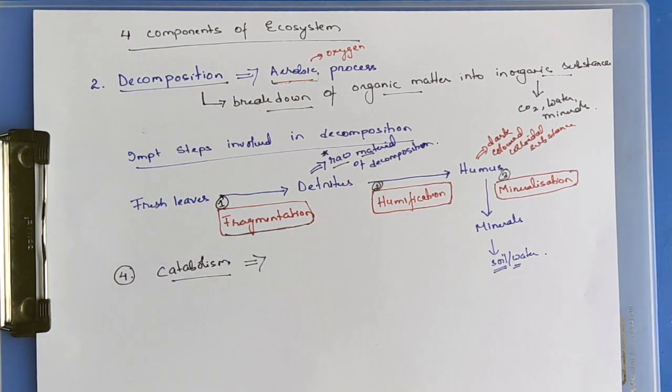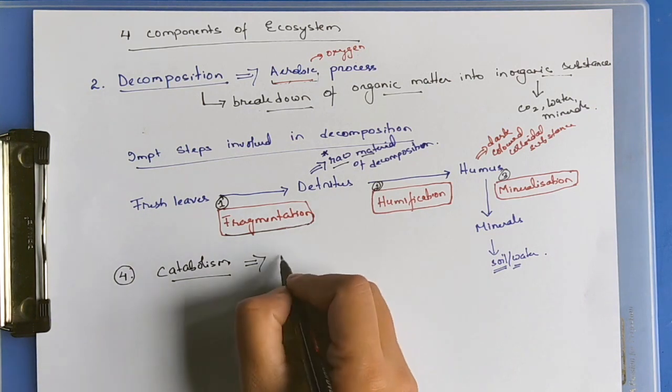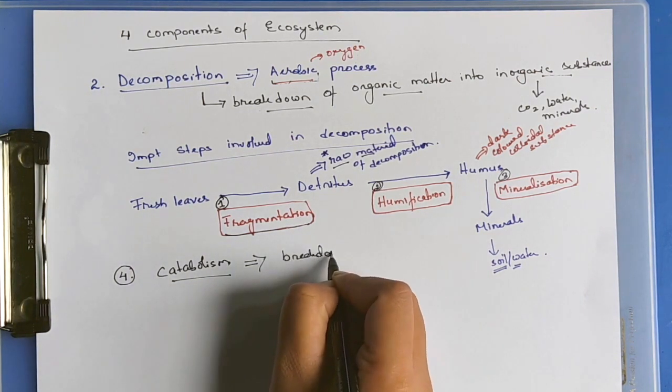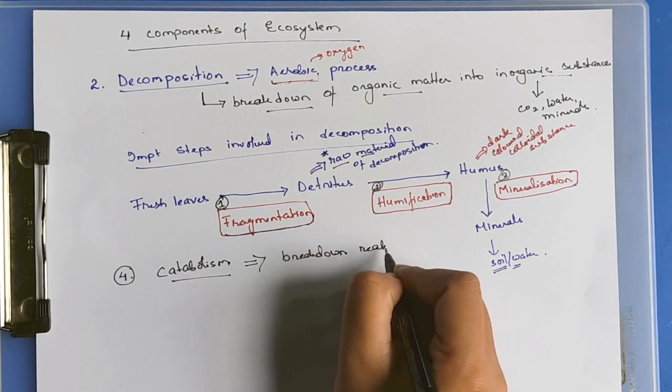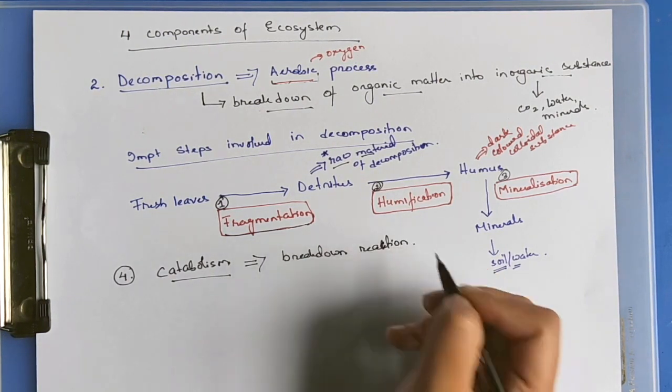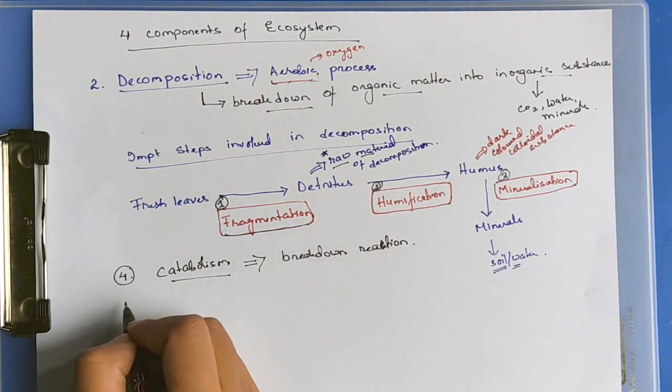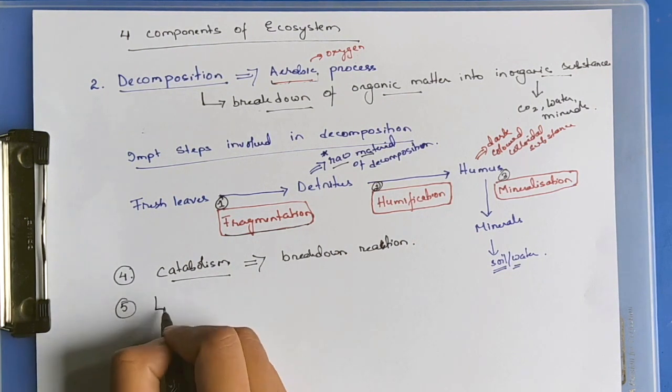It will be carried out by some fungi or bacterial enzymes. Fungi secrete enzymes, and those enzymes help in degrading or breaking down detritus into inorganic substances. Simply, it is the breakdown reactions, or the breaking down of particles. The fifth one is leaching.